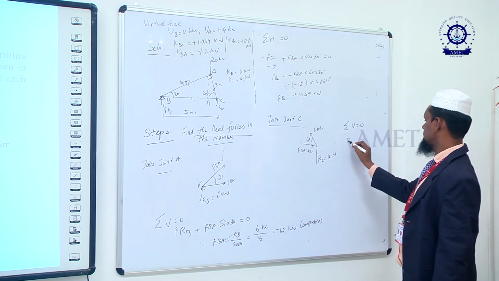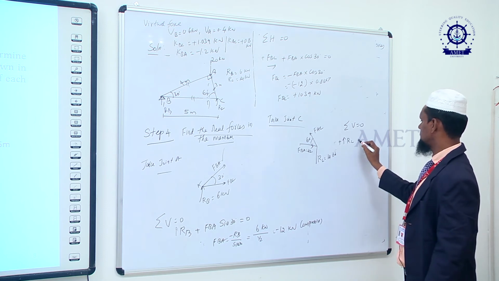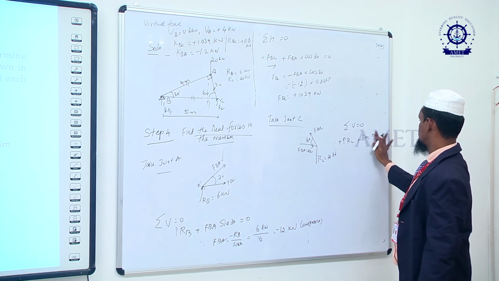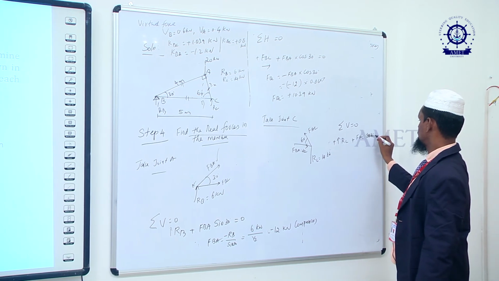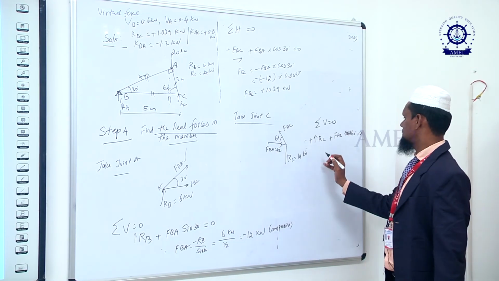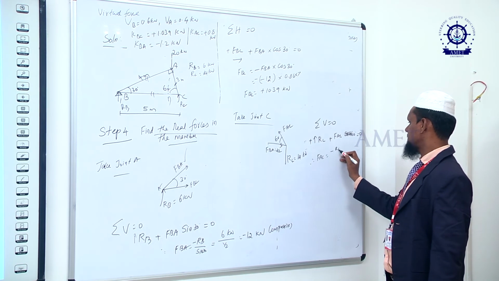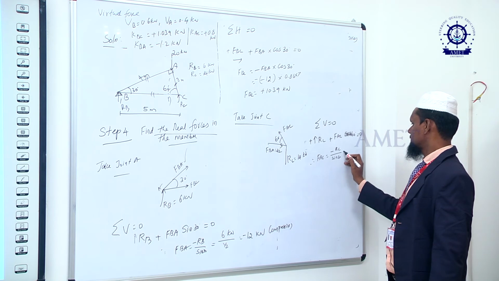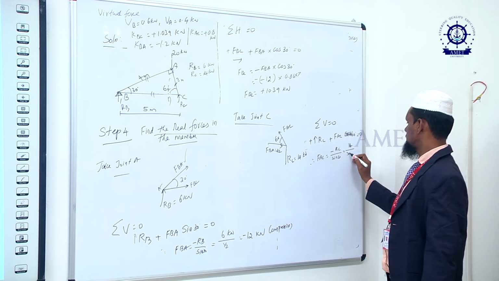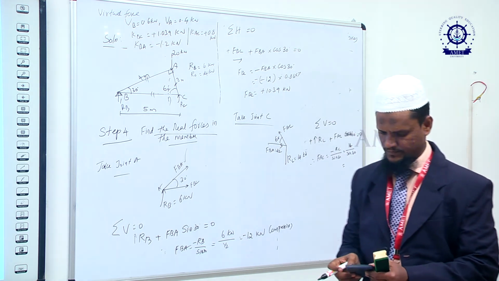So RC plus FAC sin 60 is equal to 0. Therefore FAC is equal to minus RC by sin 60. RC is 14, so 14 divided by sin 60.